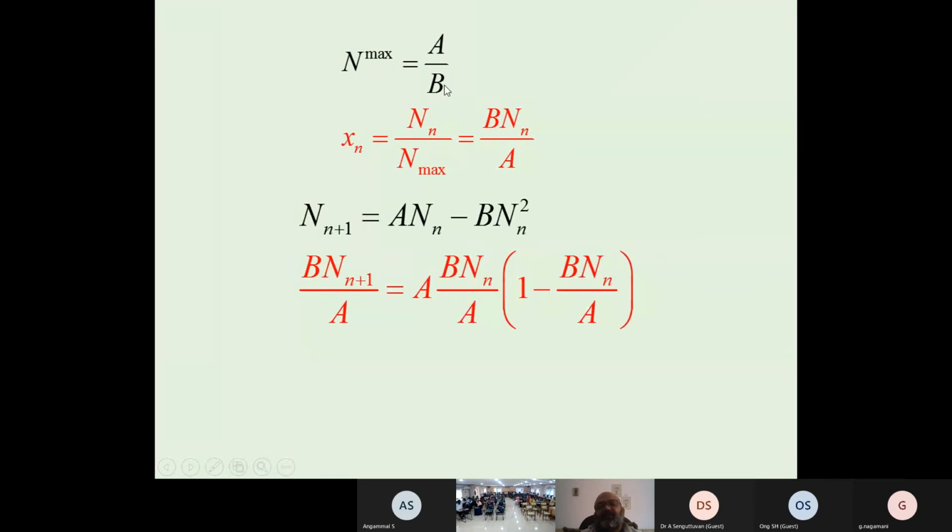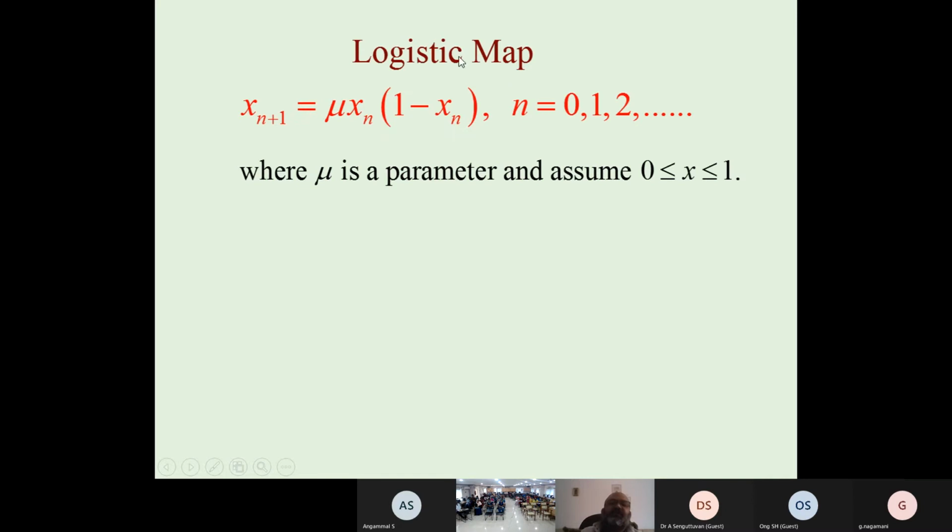We say N max is equal to a over b, and simplifying like this, we get N(n+1) equals aN_n minus bN_n squared, and we multiply by b and divide by a, and finally we can write this system as x(n+1) equals a x_n (1 minus x_n). This is the logistic model, and it has importance when we study chaos. So this logistic model we want to study, we can write x(n+1) equals mu x_n (1 minus x_n), n equal to 0, 1, 2, where mu is a parameter, and assume x between 0 and 1.